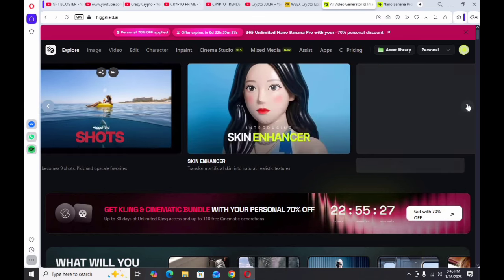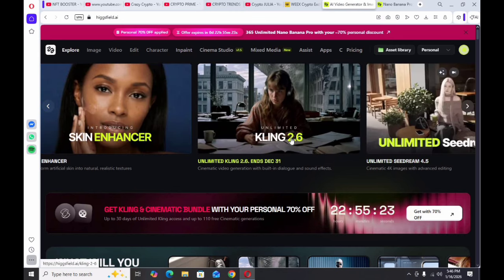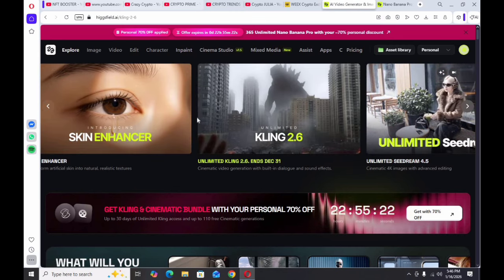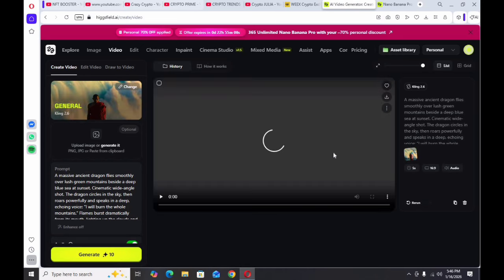You can see the Kling options here, and you can see Kling 2.6. If you click on Kling 2.6, you can easily generate your video. Get a prompt from ChatGPT. We have already generated a prompt, and after that we generated it for 10 seconds, and we have generated a video.